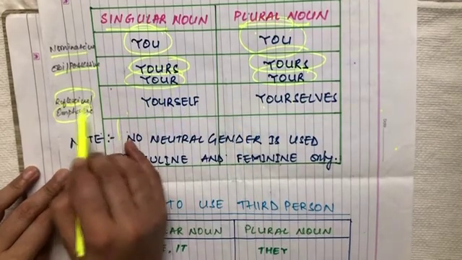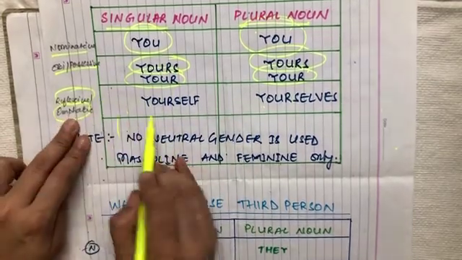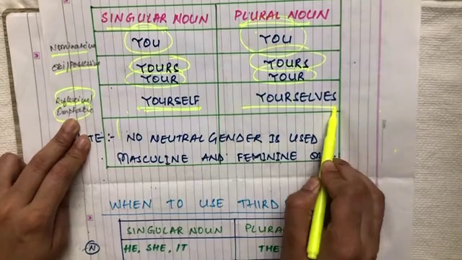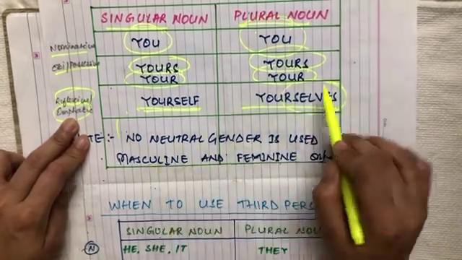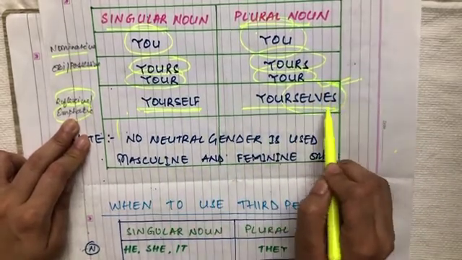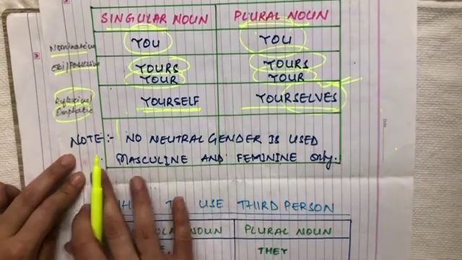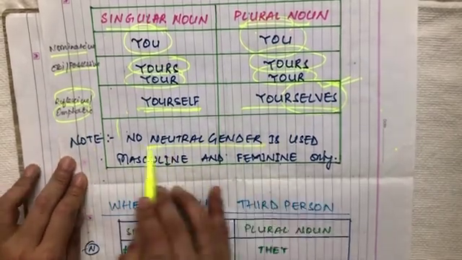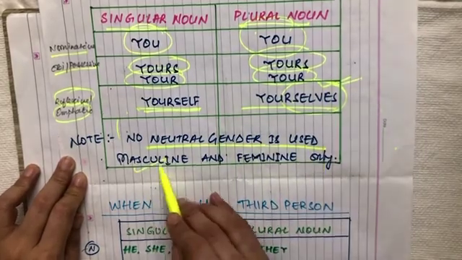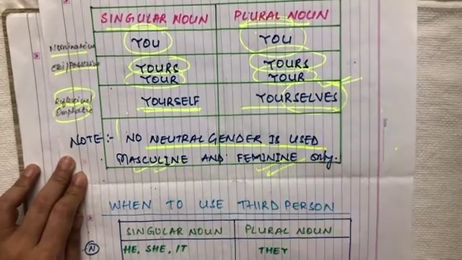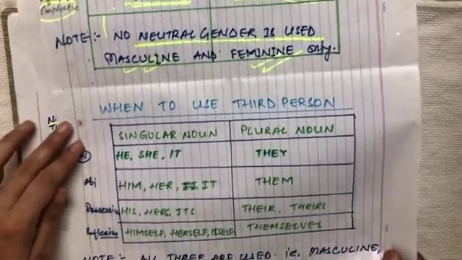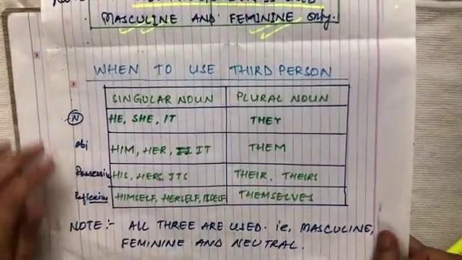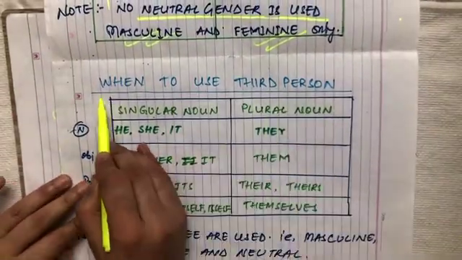Now, when we come to the reflexive or emphatic pronoun, here "yourself" changes only in spelling in the plural form: "yourselves". Here also, an important thing to take care of is that the neutral gender is not used. Only the masculine and feminine forms are used. Now look at what happens when we use the third person.